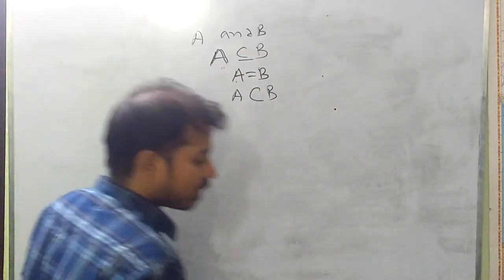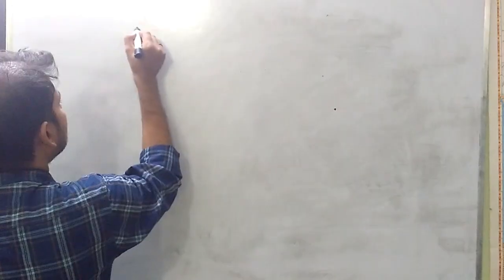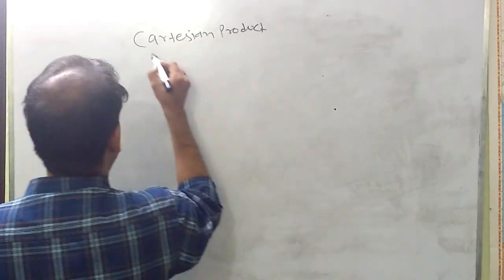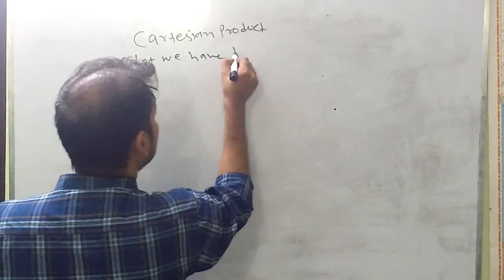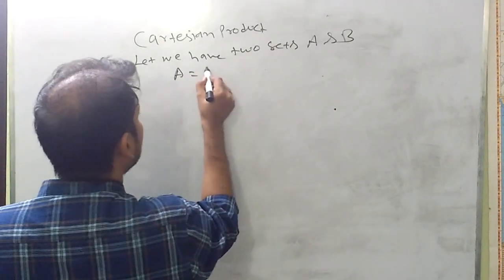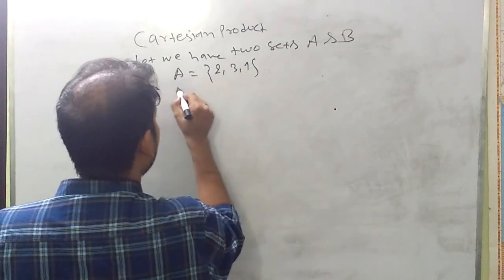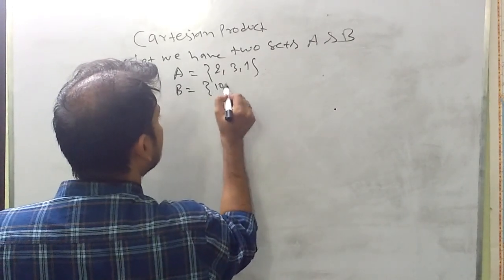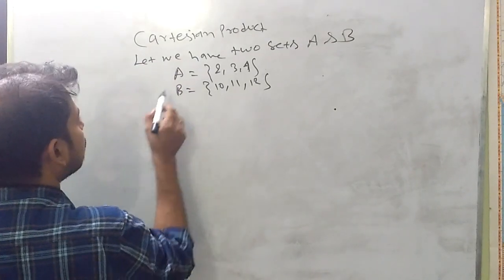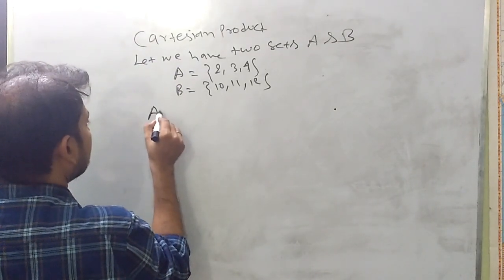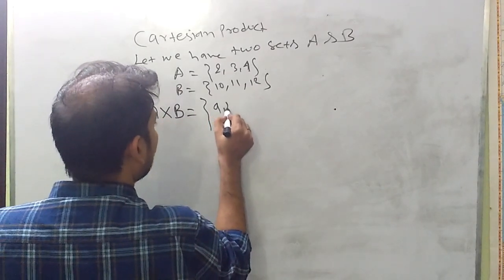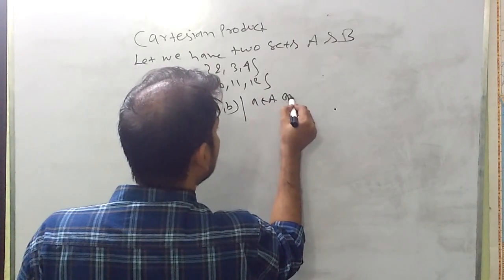Now we are going to understand the meaning of Cartesian product. Let we have two sets A and B where A equals, let's say, 2, 3, 4 and B equals 10, 11, 12. Then the Cartesian product is defined as A cross B, it is denoted as A cross B, and it is equal to the set of (a, b) such that a belongs to A and b belongs to B.